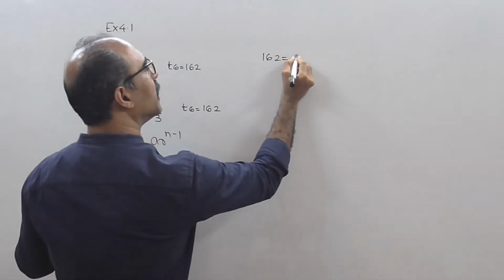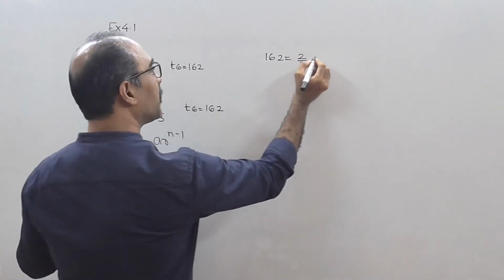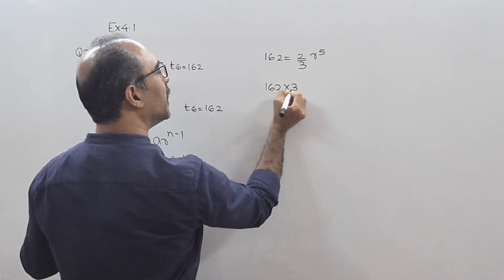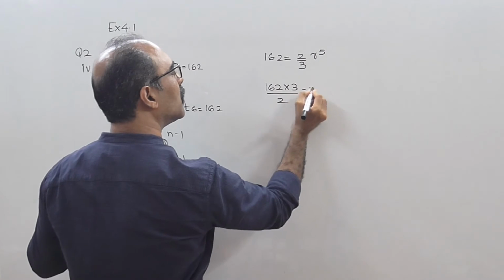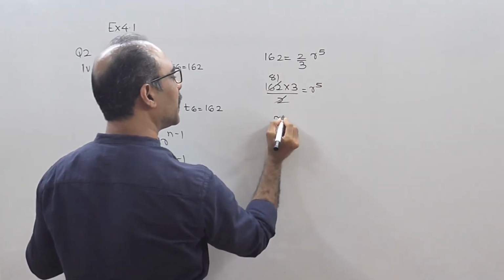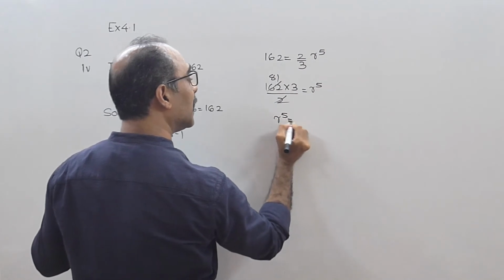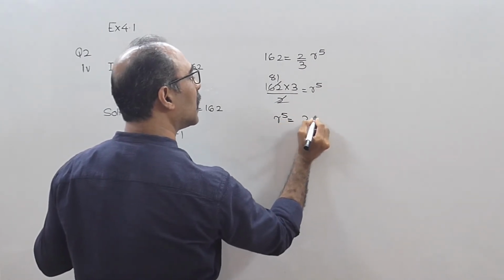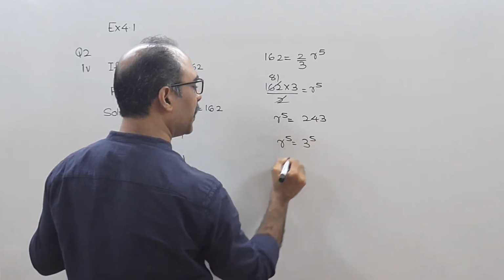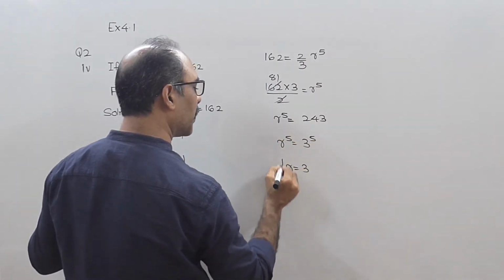A is 2/3 and this will be R raised to 5. So you get 162 into 3 upon 2 equal to R raised to 5. I think this should go 81 times. So we get R raised to 5 equal to 243. We get R raised to 5 equal to 3 raised to 5. R will be equal to 3.